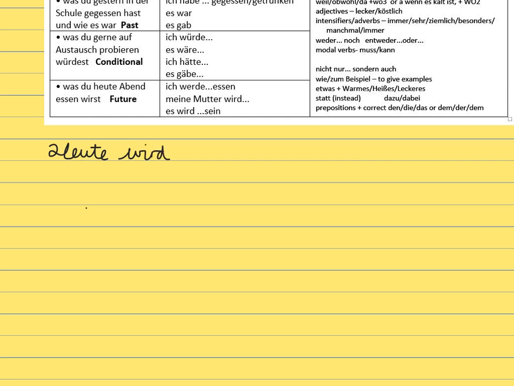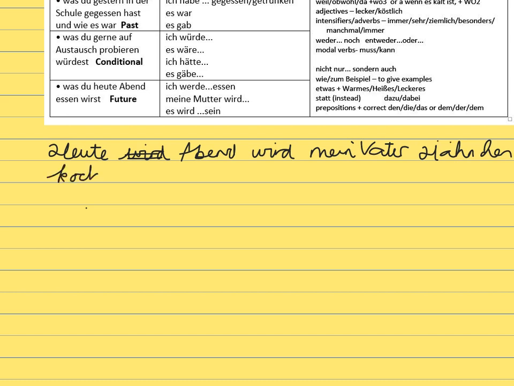So heute, no, I need tonight, heute Abend, my dad, so it's werde for I, but for he it is wird mein Vater. Now what will he cook? He's going to cook chicken, Hähnchen, kochen, and that's because it's his favourite food. Now his is sein. Es ist sein Lieblingsessen, so I'm going to say weil es sein Lieblingsessen ist.